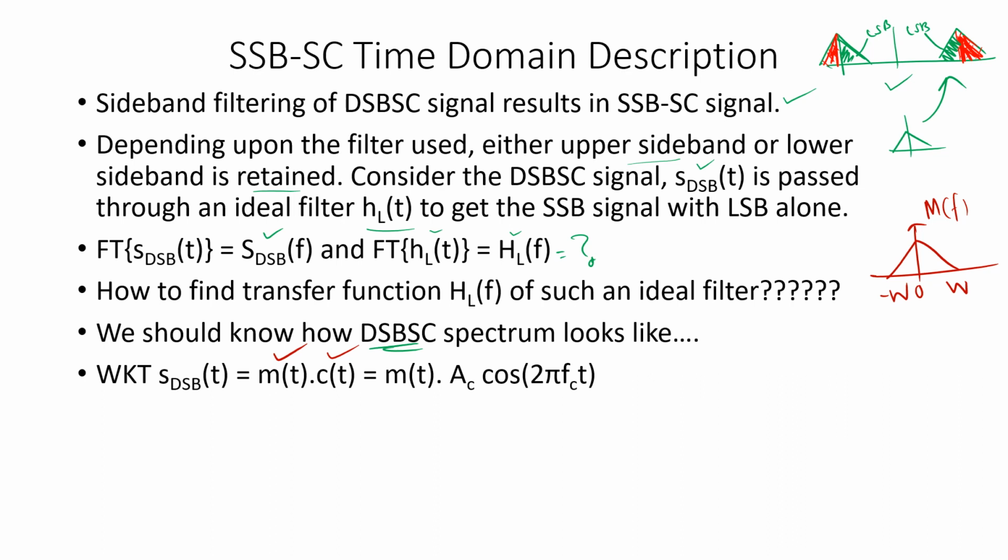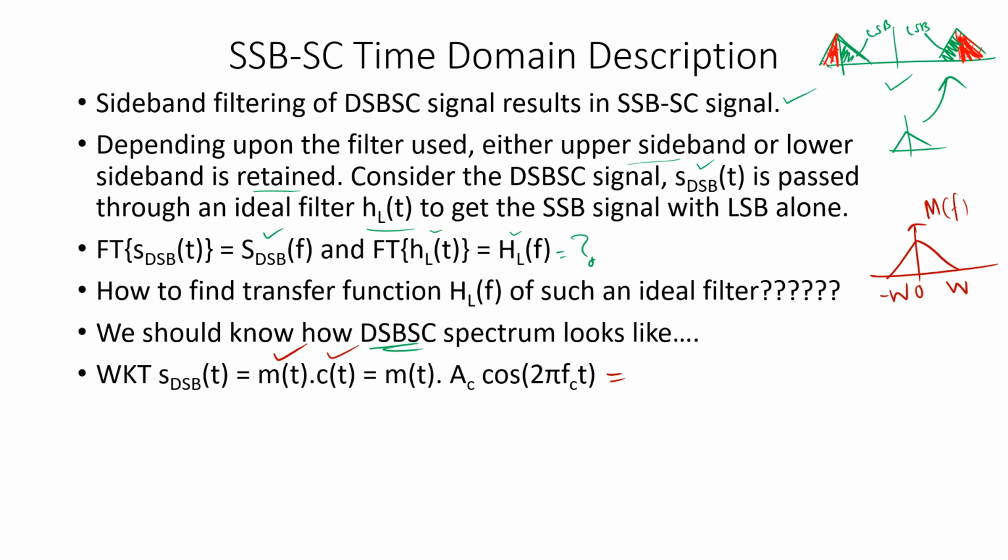Then s_DSB of t will be m of t into Ac cos 2 pi fc t. I'm just trying to find out the spectrum. Some of you had already asked doubts, as it was not yet clear how the spectrum was obtained. I used to mention the frequency shifting property, or modulation property. Some of you have already approached me, so I'll just explain it.